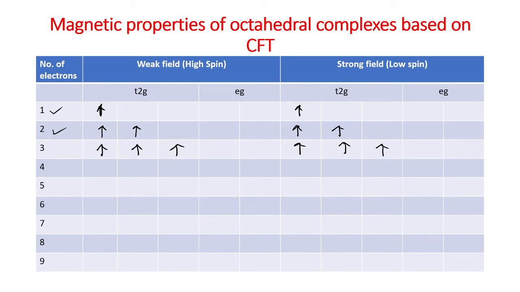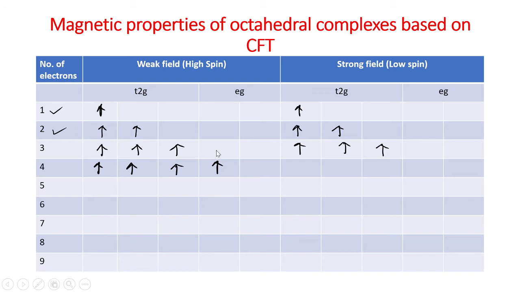Now for d4, for the high spin or weak field ligand, there are 4 electrons: 1, 2, 3, and the fourth electron, instead of pairing, goes to the eg set of orbitals. That means the electronic configuration is t2g3 eg1.